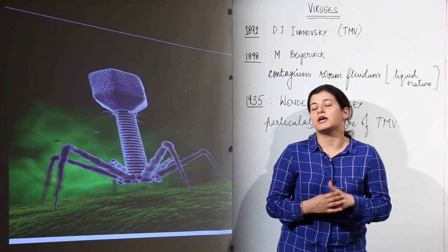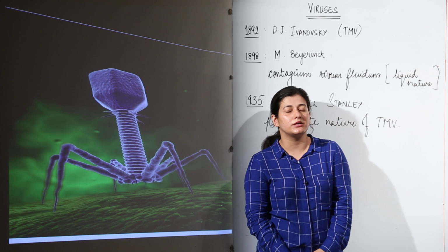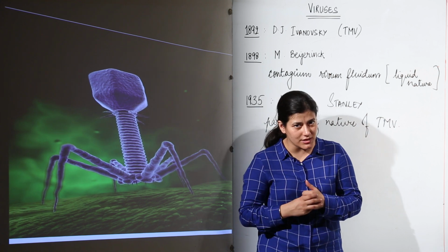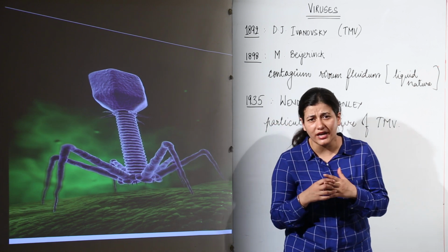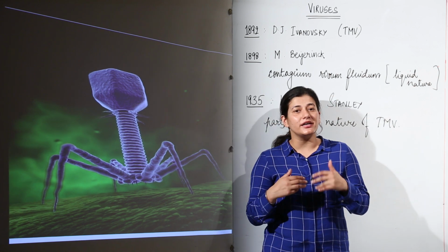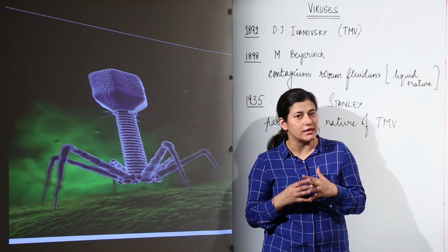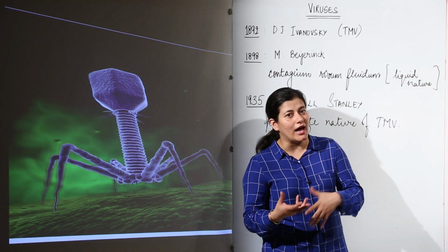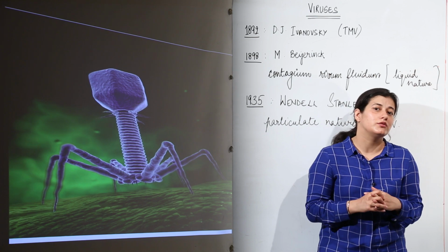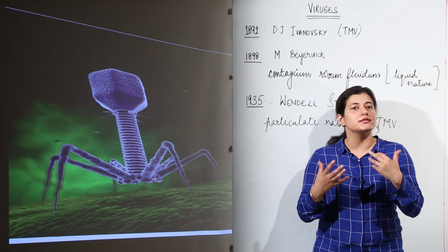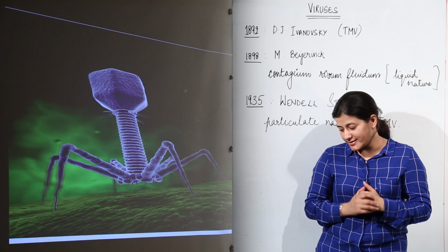Later on it was seen that the causative agents of certain diseases were quite small in size, around 10 to 200 nanometers, and it came to their notice that they were acellular organisms. Now yet again I come to the same point from where I started, acellular organisms. Why is a virus classified as an acellular organism?